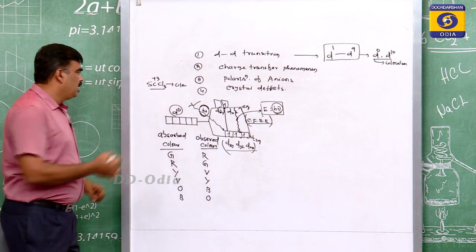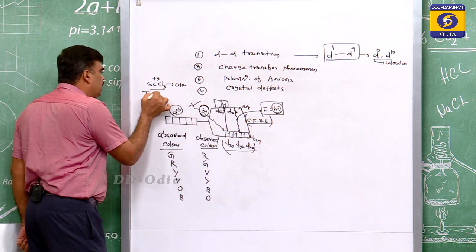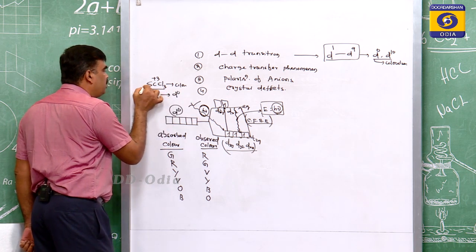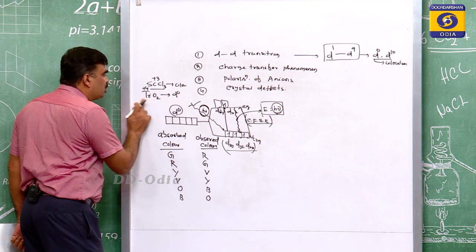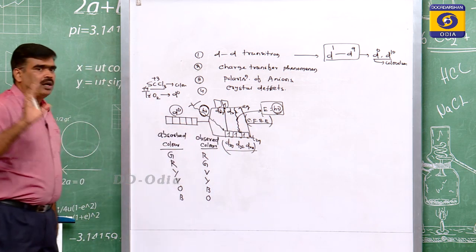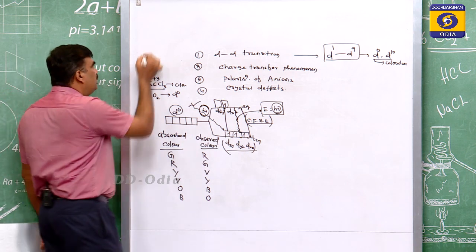Similarly titanium dioxide has a d0 configuration, with oxidation state +4, meaning it has lost all the electrons. Again no d electron is present, so it is colorless.